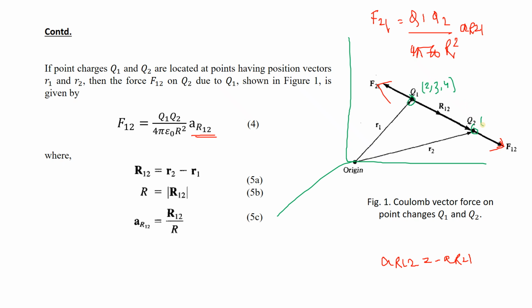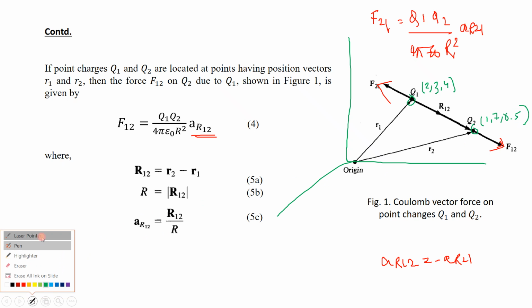Suppose the coordinates of one are 2, 3, 4 and the other are 1, 7, 5, different coordinates. So how to calculate R12 then? Because R12 is a vector. We have two points, you know their positions, and you want to measure the distance between them. But distance here is a vector. So how can you measure it?